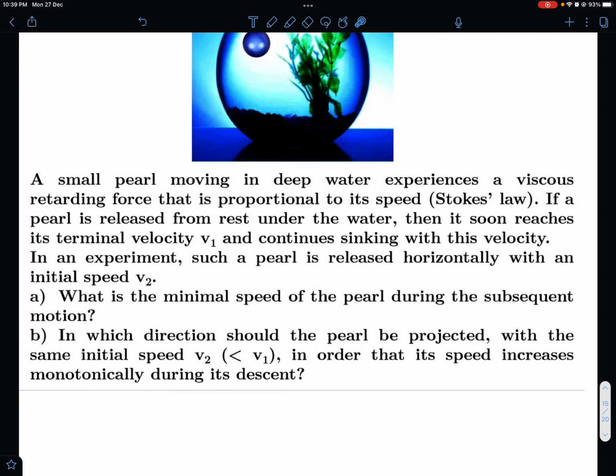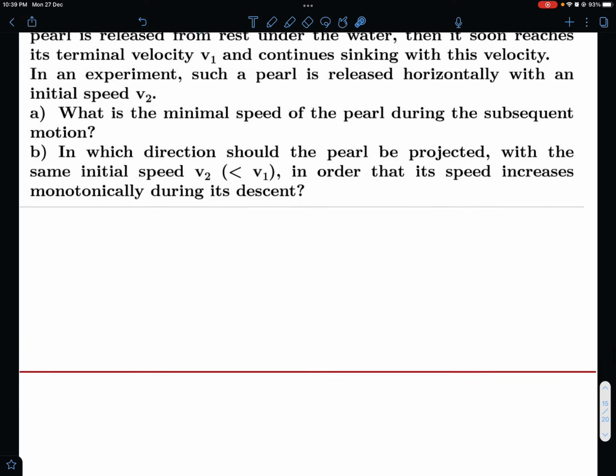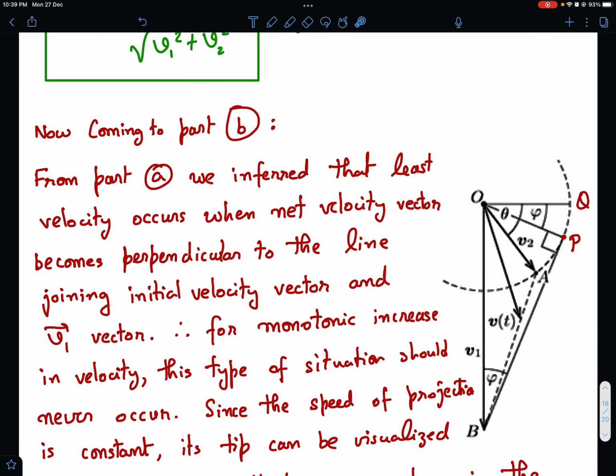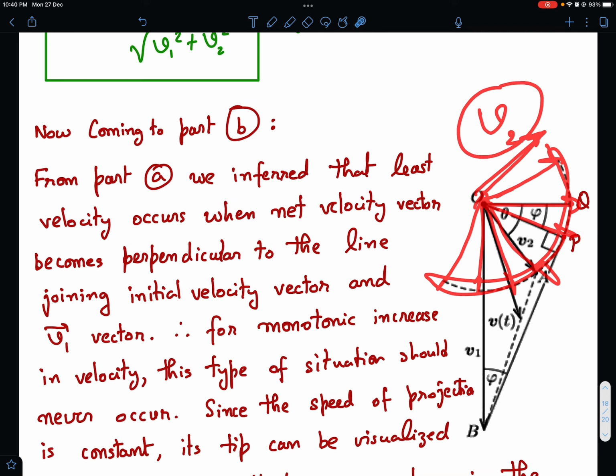So if I vary the direction of projection in the velocity space, then the tip of the v2 vector will lie on a circle. So let me show what I am saying. For example, if the speed is fixed, I could project it like this, like this. But since the magnitude is constant, this tip is going to lie on an arc of a circle, and the radius of the circle is going to be the magnitude of the v2 vector.